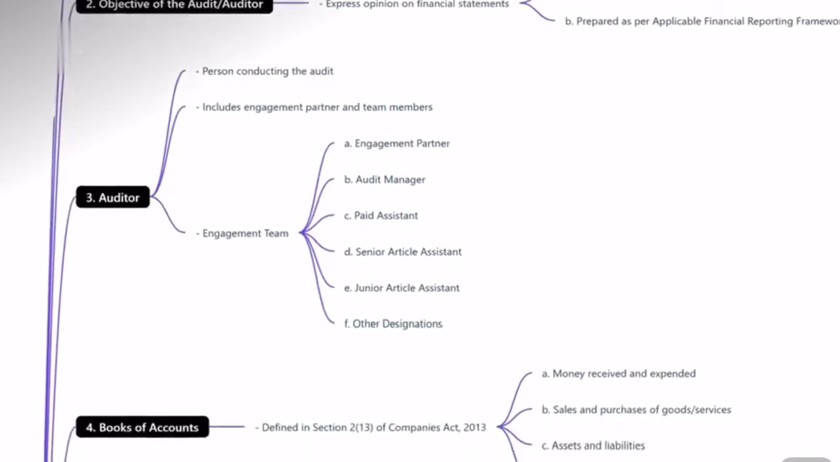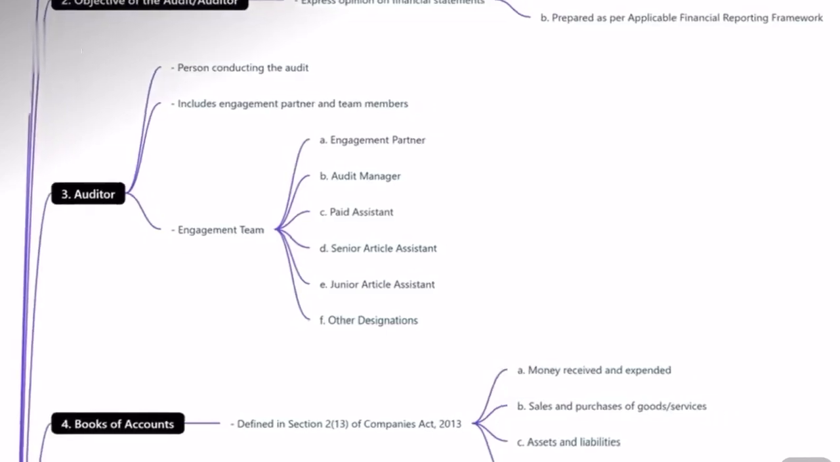Let's move to the next concept, that is the objective of the audit or auditor. Here the objective of the auditor, by performing the independent examination, is to express the opinion. The keyword here is opinion. The opinion relates to whether the financial information that we audit is free from material misstatements and whether the financial statements are prepared in accordance with the applicable financial reporting framework. So what is material misstatement? What is applicable financial reporting framework? That we'll be learning in the next part.